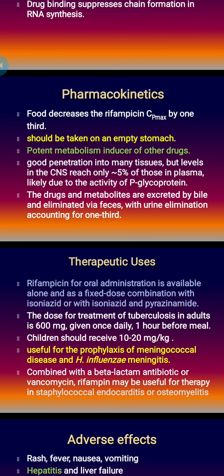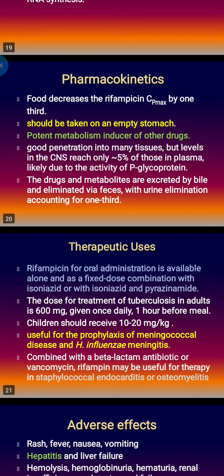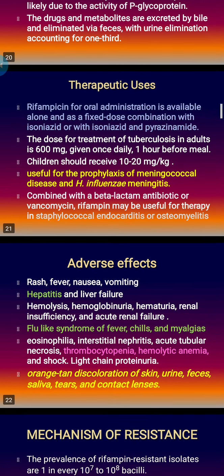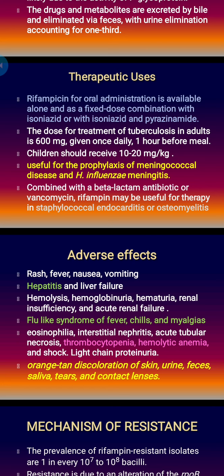So rifampicin is active on many other bacteria. Apart from tuberculosis, it is also used in leprosy, also used in prophylaxis of meningococcal meningitis as well as Haemophilus influenzae meningitis, and is also useful in brucella. Combined with a beta-lactam antibiotic or vancomycin, rifampicin can be useful for the therapy of staphylococcus endocarditis or osteomyelitis.